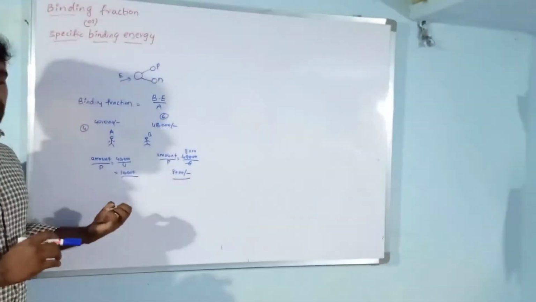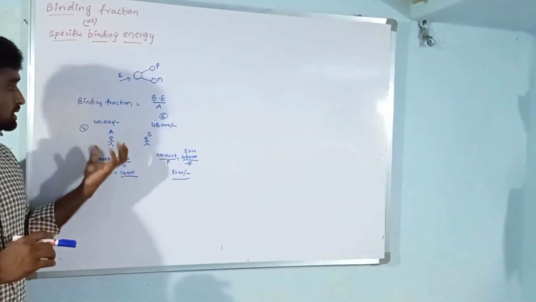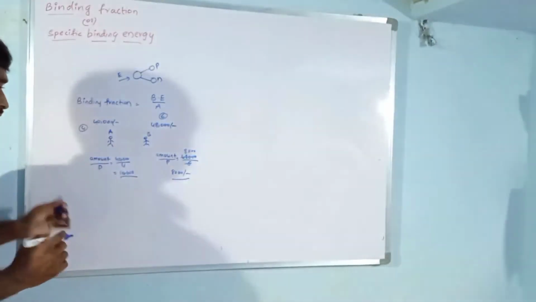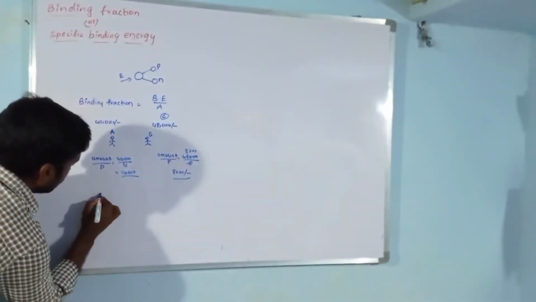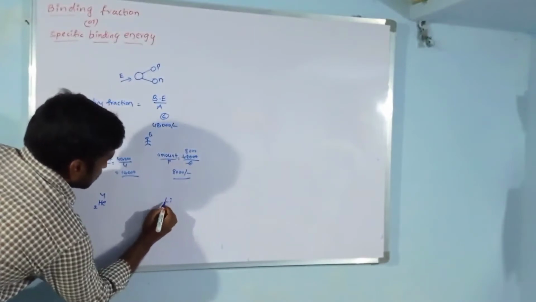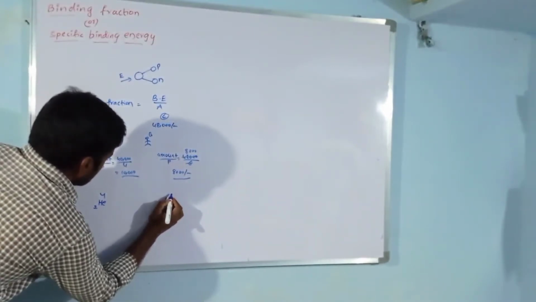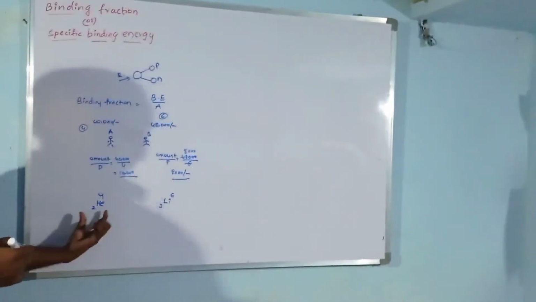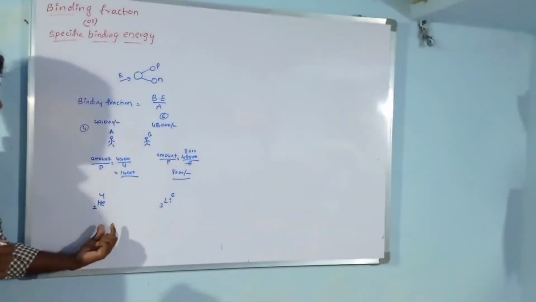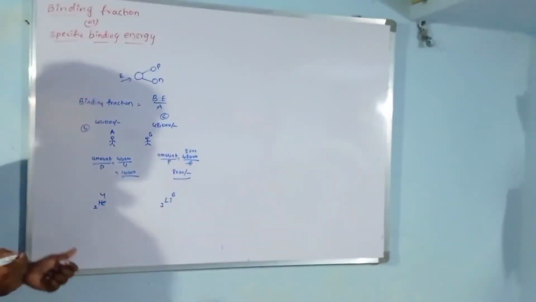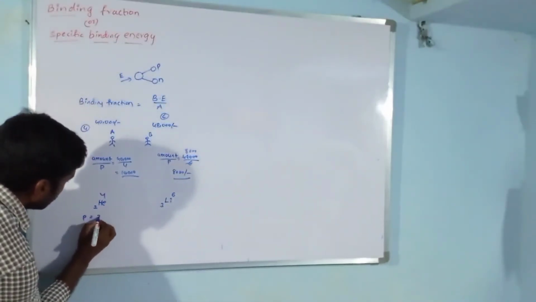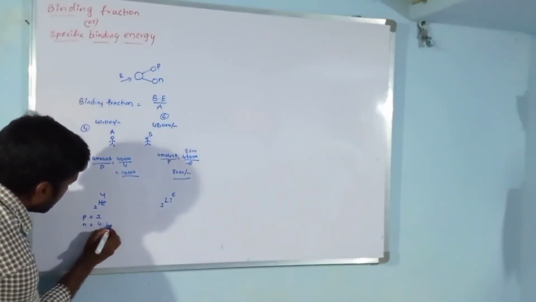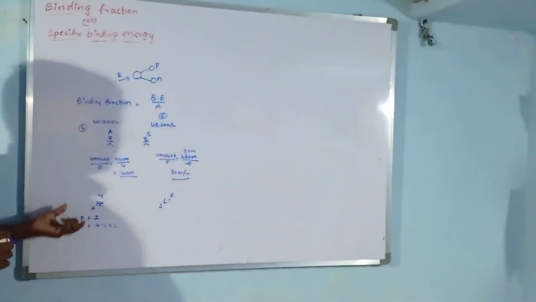Similarly, the same concept we can apply to atoms. Suppose this is a helium atom, helium 2 4. This is lithium, lithium 3 6. In this helium nucleus, how many protons and neutrons are there? There are 2 protons, and neutrons are 4 minus 2, so 2 neutrons. What is the binding energy of this helium nucleus?